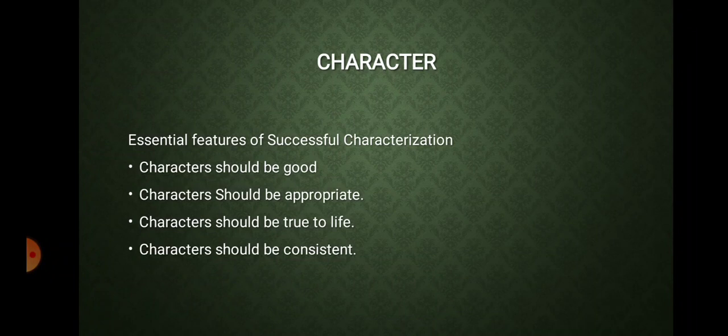Ultimately, things should appear logical and natural, not suddenly happening. So the qualities I have discussed right now, goodness, propriety, true to life, and consistency, are the four essential features of a successful characterization from the point of view of Aristotle.